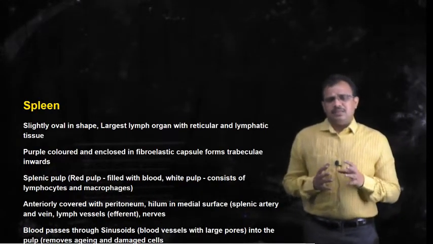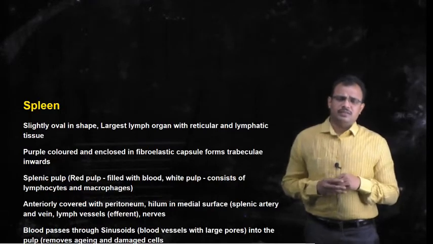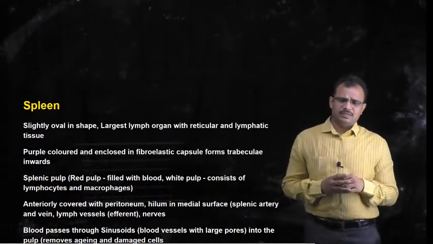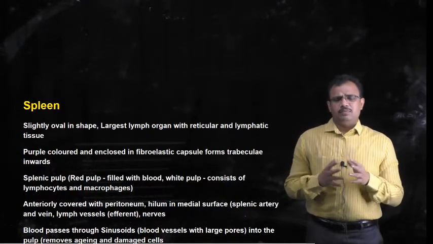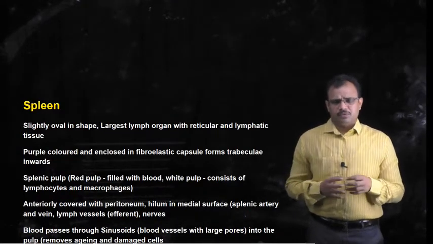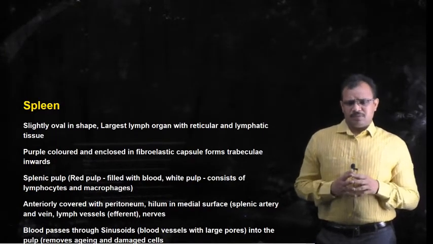Generally the blood passes through sinusoids. Sinusoids are those type of blood vessels which have large pores or more permeability, so that all particulate matter can pass through these blood vessels.